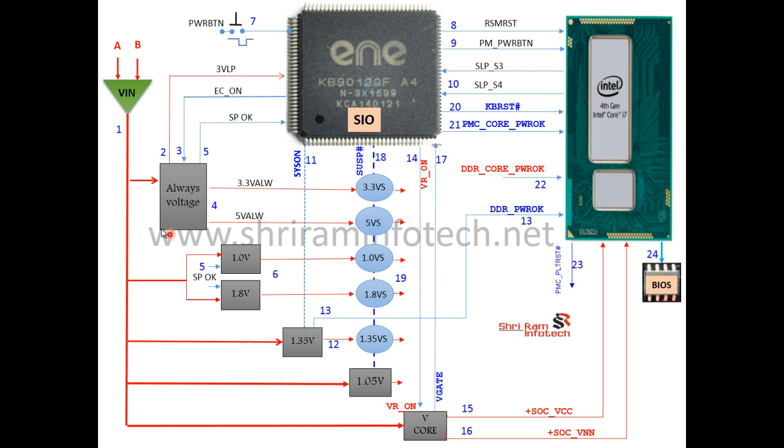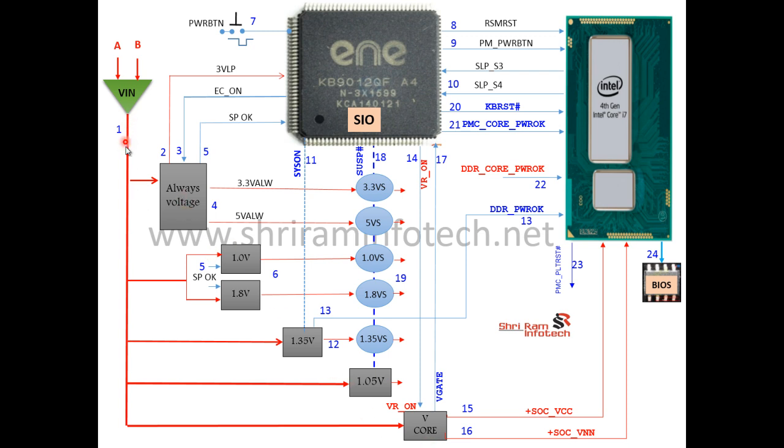These are the pulse width modulators. Here are the 3 and 5 volt pulse width modulators. Here are 2.1 volt and 1.8 volt. Here is 1.35 volt. Here is 1.05 volt, and the last two pulse width modulators are for the CPU core and the graphics core. So these gray-colored ones are the pulse width modulators.